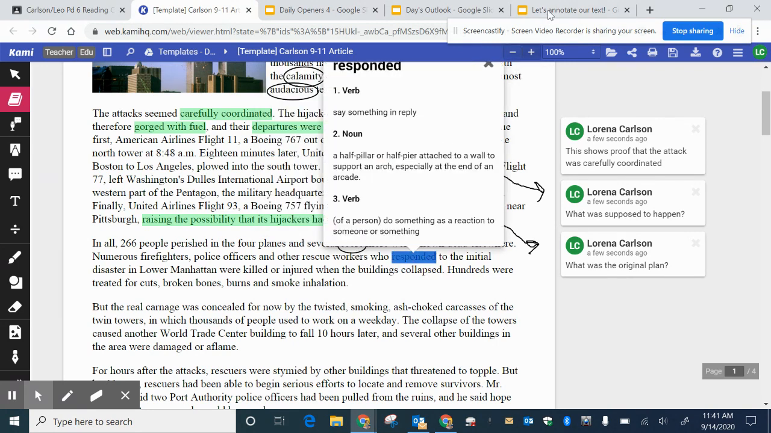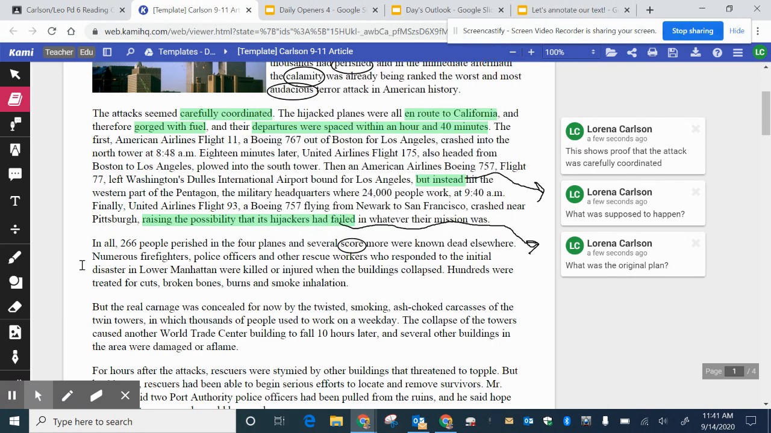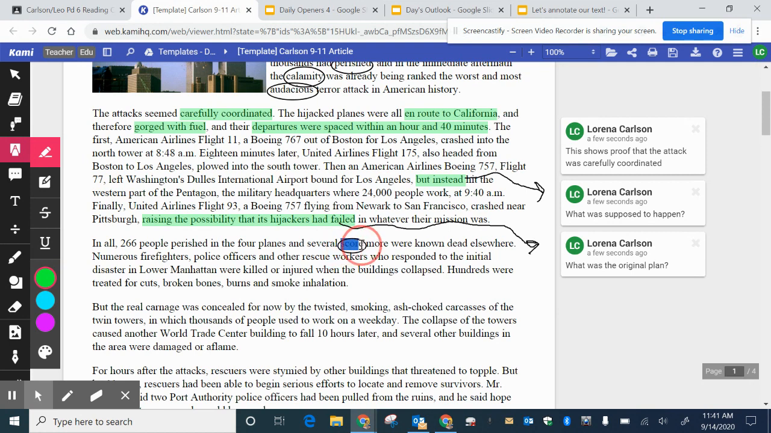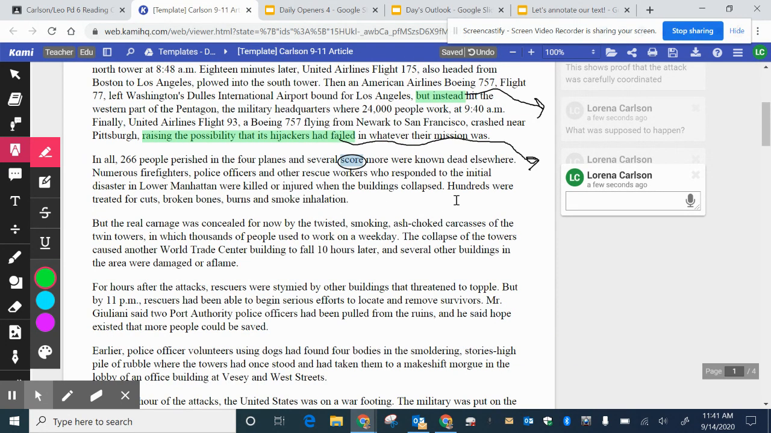And as a matter of fact, I think I also want to note that. I'm just going to put my markup pen and see if I can note that as well. And then let me see if I can get a comment. There we go. And that means there were a lot more people than just 266 who died. I'm going to continue reading.